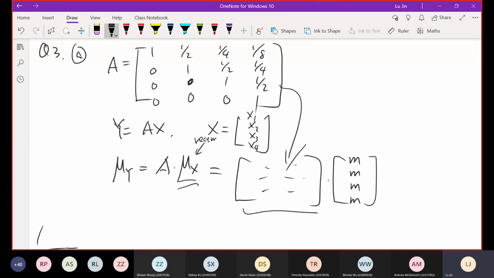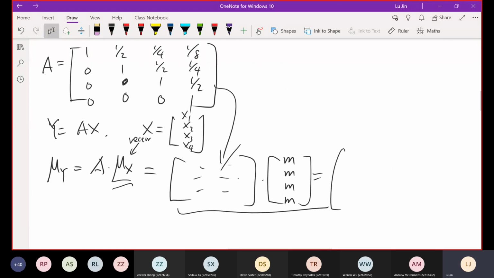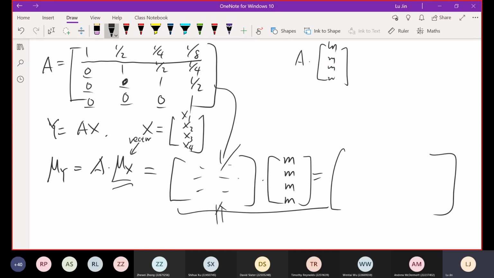And then when you work this out, you need to give the final result, of course. Regarding this A matrix, we have some 0 elements. When you multiply A by this m vector, you use the first row times this column to generate a single value.